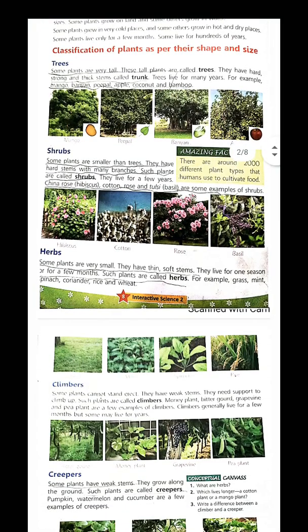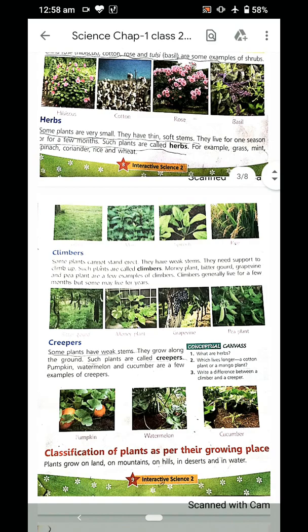Now, then you have climbers. Some plants cannot stand erect. Erect means सीधे नहीं खड़े हो सकते हैं. These plants are very weak because their stem is very weak, so they need support to climb. Such plants are called climbers. Money plant, bitter gourd, grapevine and pea plant are examples of this.